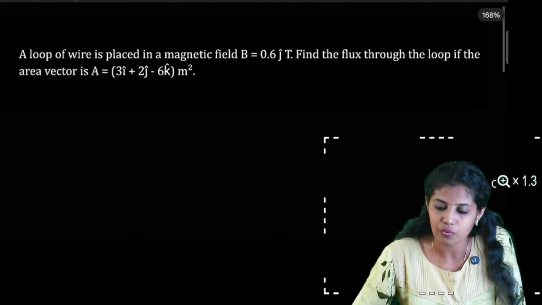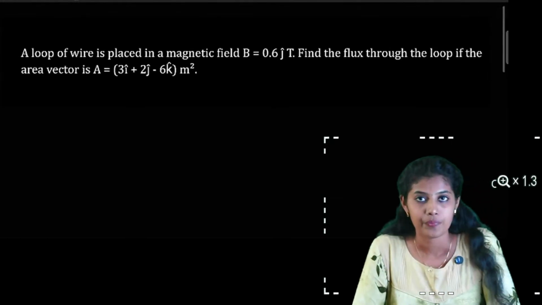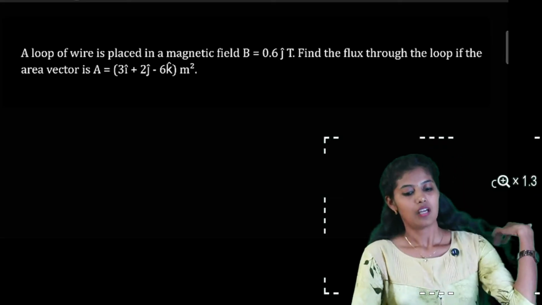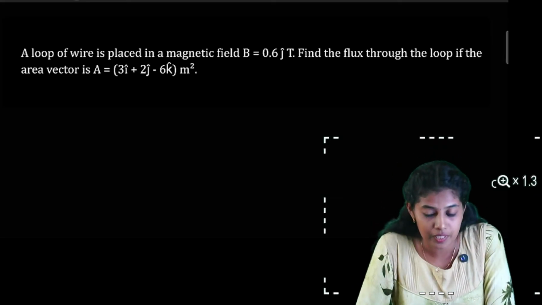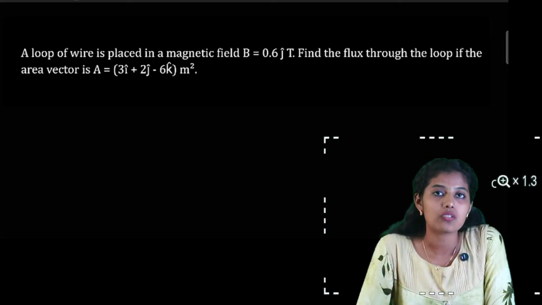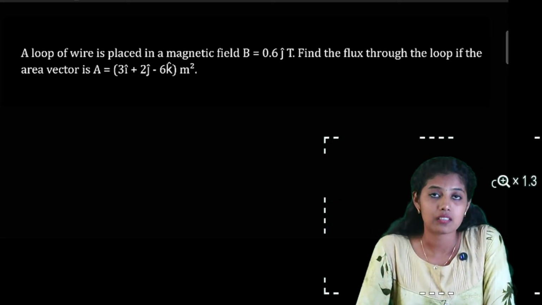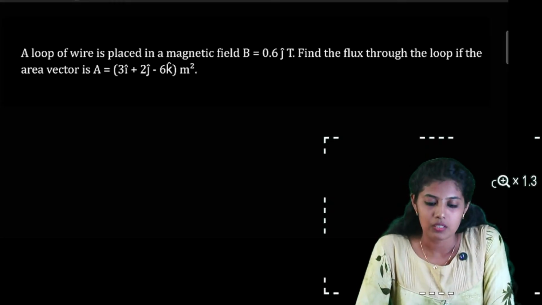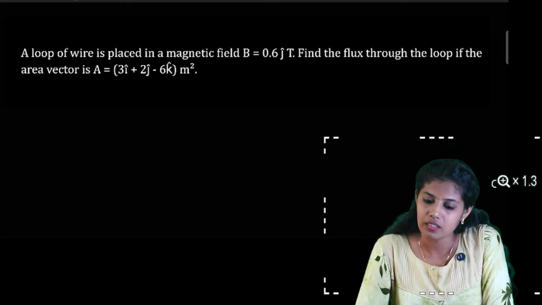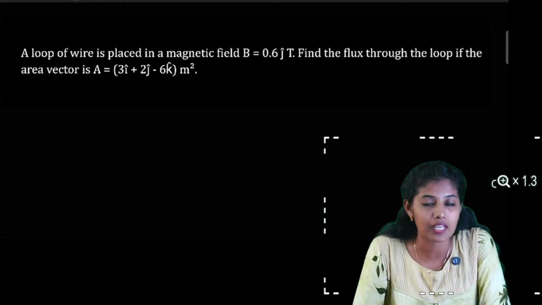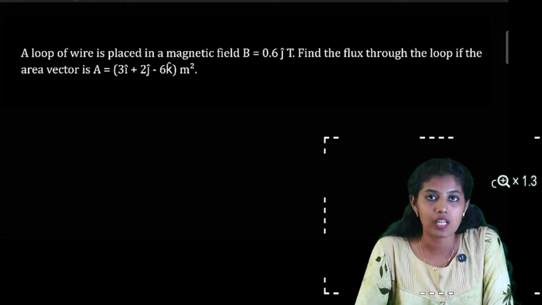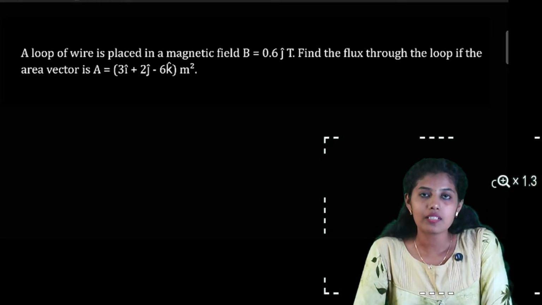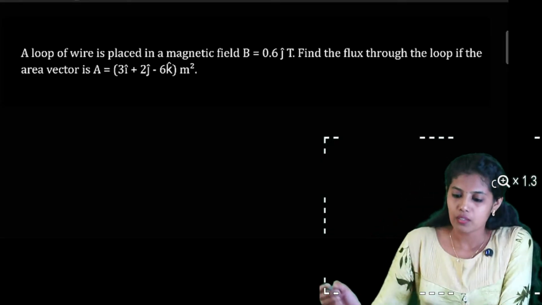The next question is from the chapter Electromagnetic Induction. The question is like this: a loop of wire is placed in a magnetic field B, and the magnetic field is given as 0.6 J Tesla. Find the flux through the loop if the area vector A is equal to 3I plus 2J minus 6K. What is given? Both the magnetic field and the area vector are given in vector form.